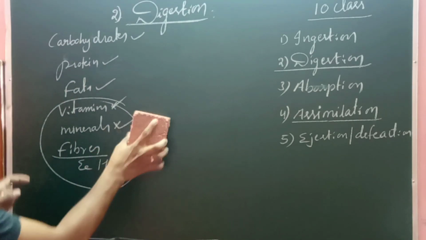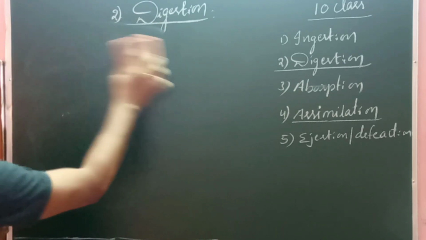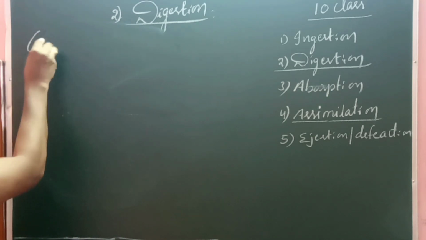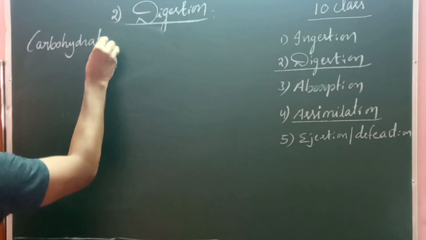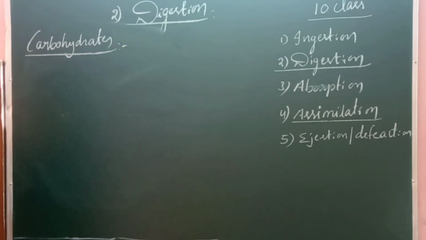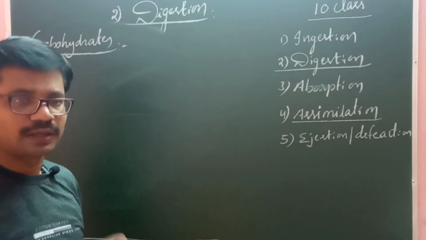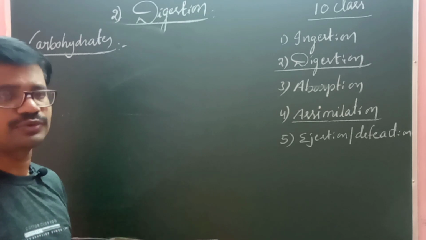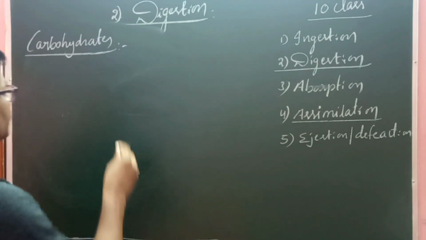Now I'm going to talk about digestion of carbohydrates, proteins and fats. Let us see one by one. First of all, we have to take the carbohydrates. Generally, carbohydrates are rice, wheat, bananas, potato. Mostly every day we use a staple food, which is rice. Rice is mostly a carbohydrate, right?